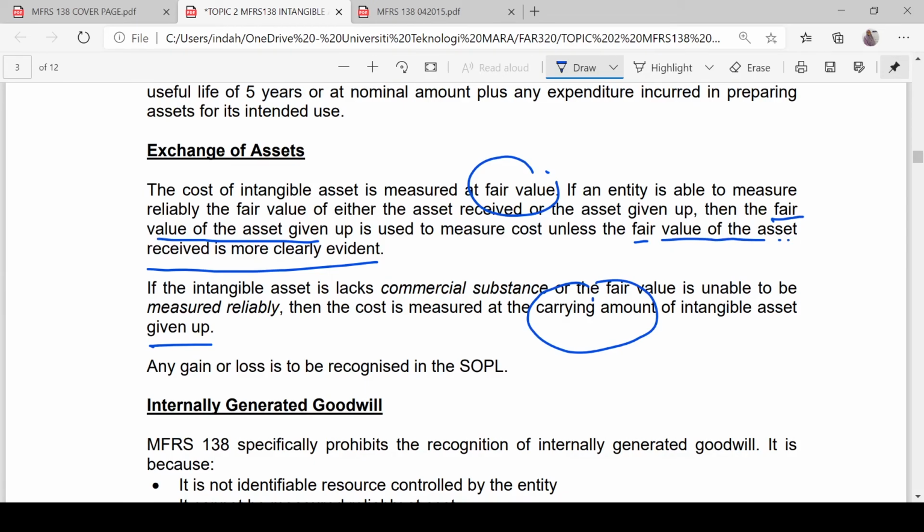So for the asset given up, we have to record the derecognition of the asset given up. From the process of asset given up, if there is any gain or loss on disposal, it is to be recognized in SOPL.